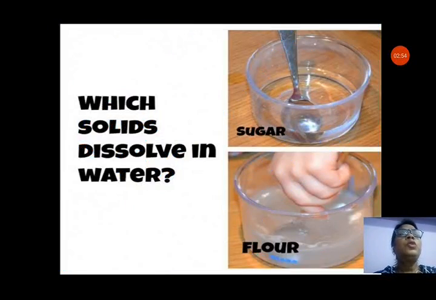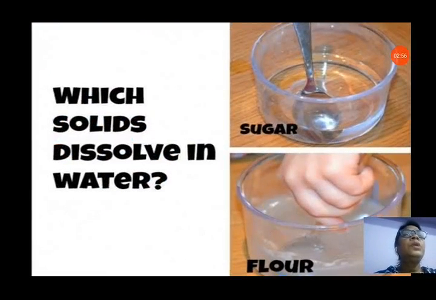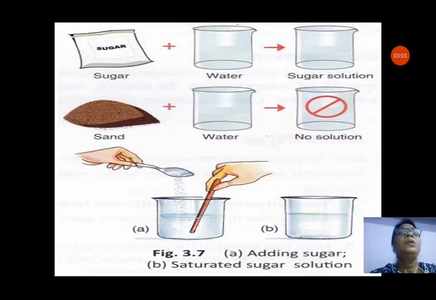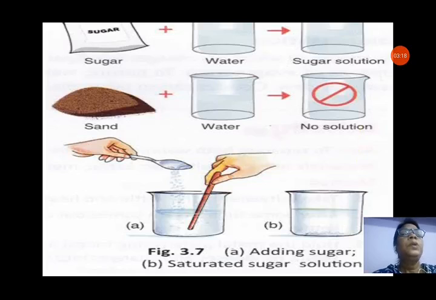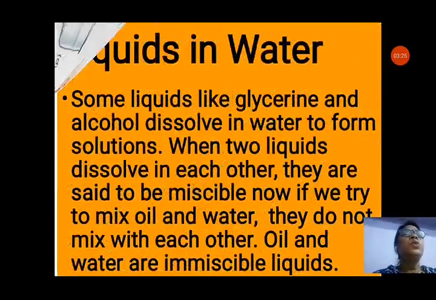Now, which solids dissolve in water? You can see, if we dissolve sugar and we dissolve flour in water, then we will see that only sugar dissolves in water. Here also you can see sugar plus water, sugar solution. Sand plus water, no solution, because sand will not dissolve in water. If a substance dissolves in water, then only we can get the solution, otherwise we will not. So, in figure 20, adding sugar makes a sugar solution because sugar dissolves in water.